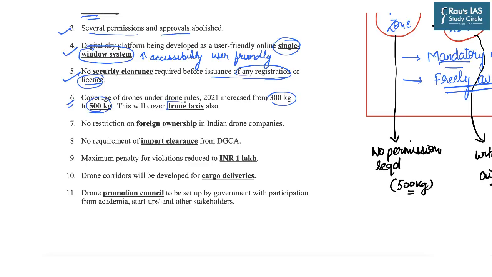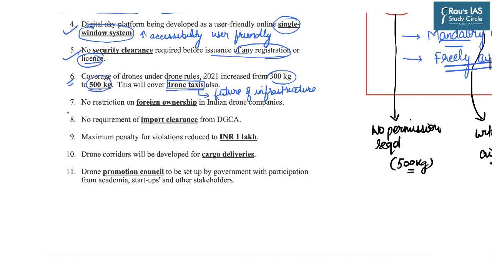And next provision that we already discussed, that the weight has been increased from 300 kilograms to 500 kilograms, and the important part is that these rules cover drone taxis also, which according to some experts is the future of infrastructure across the world. The seventh is that there is no restriction on the foreign ownership in Indian drone companies so as to increase the foreign investment in India's drone market. No import clearances are required from DGCA, and the maximum penalty for violations has been reduced to 1 lakh. Further, the drone corridors will be developed for cargo deliveries also.